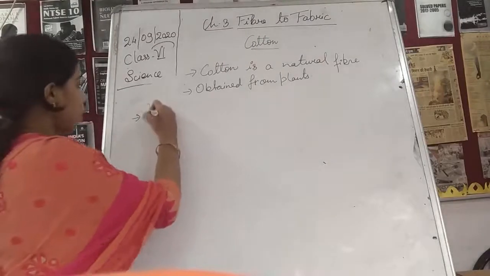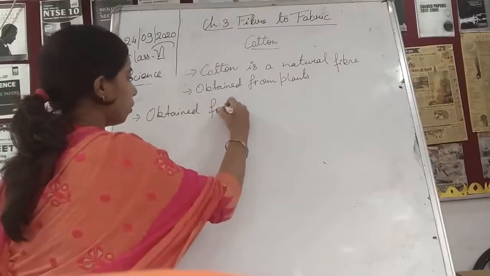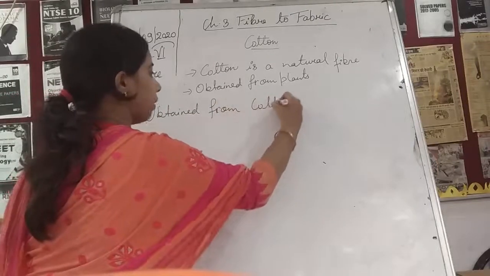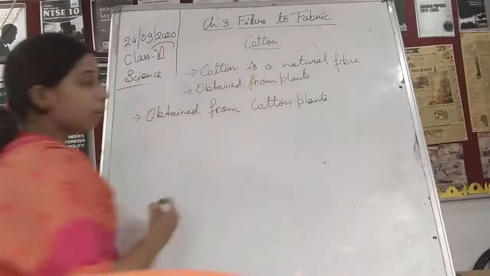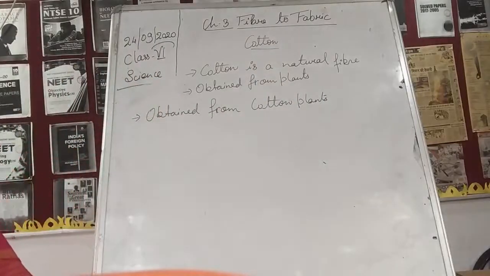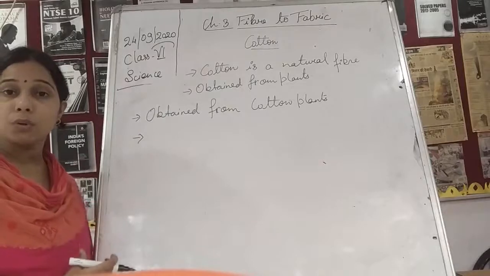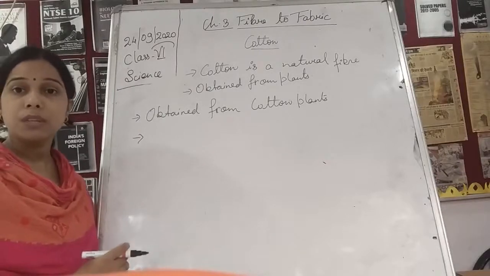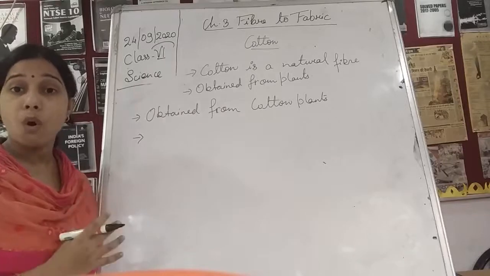So we can say obtained from cotton plants. Basically, if we see what kind of condition is necessary for the growth of cotton, students, you see it needs black soil and warm climate.